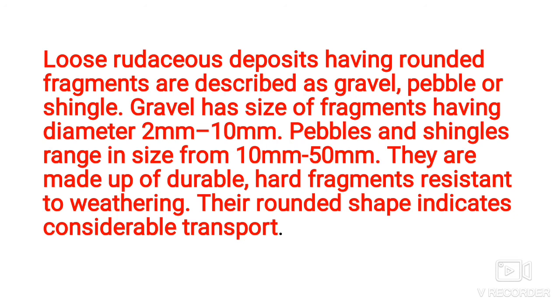So all this loose material, gravel, pebble, shingle, cobble, and boulder, these are loose rudaceous deposits, and it is evident that they are made up of hard, durable, tough and resistant mineral grains. If they are rounded in shape, it indicates long transport. If they are angular in shape, it indicates less transport.